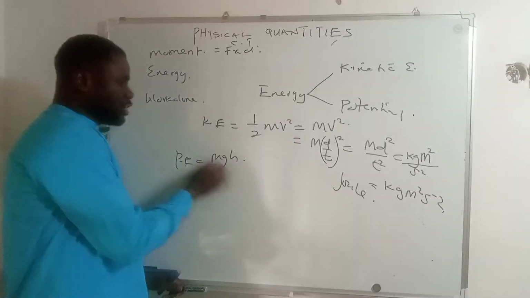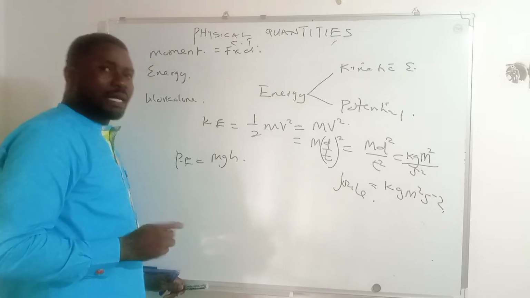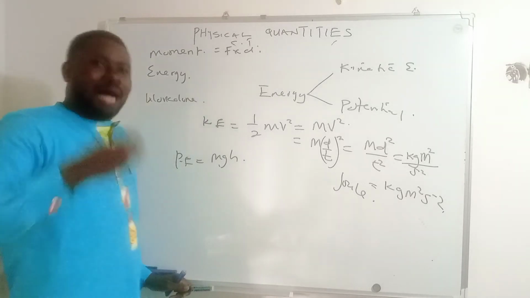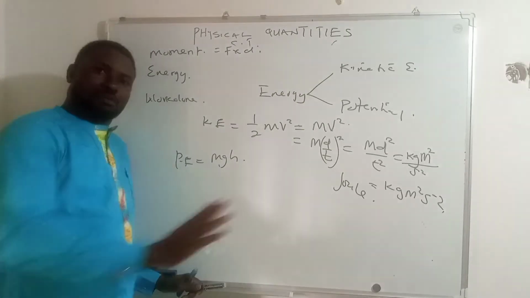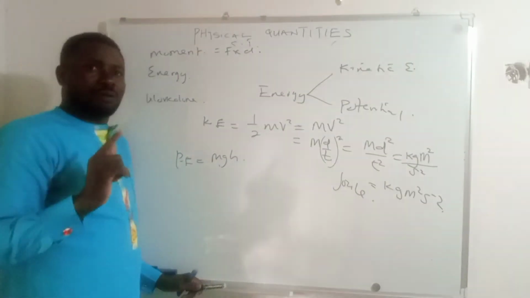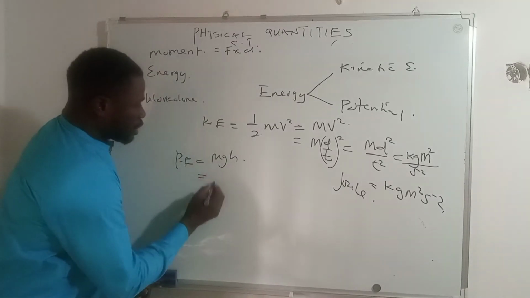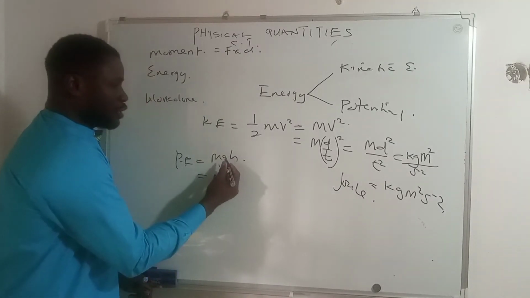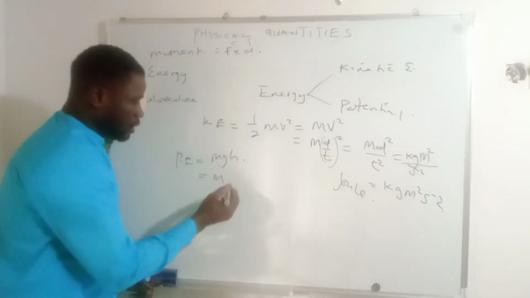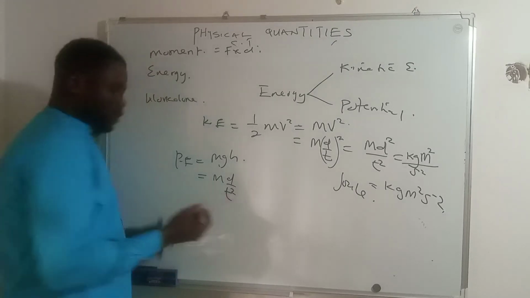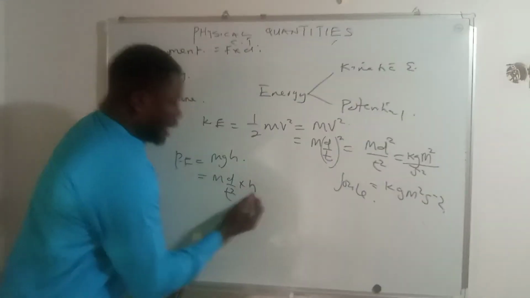Of course, you know that g represents acceleration due to gravity, and acceleration due to gravity has the same unit as normal acceleration or linear acceleration. Though both will be different in terms of direction, the unit is the same. So we can say this is equal to the mass times acceleration due to gravity, which in terms of unit is the same as d all over t squared, we treat it as the same as acceleration, and then times height.